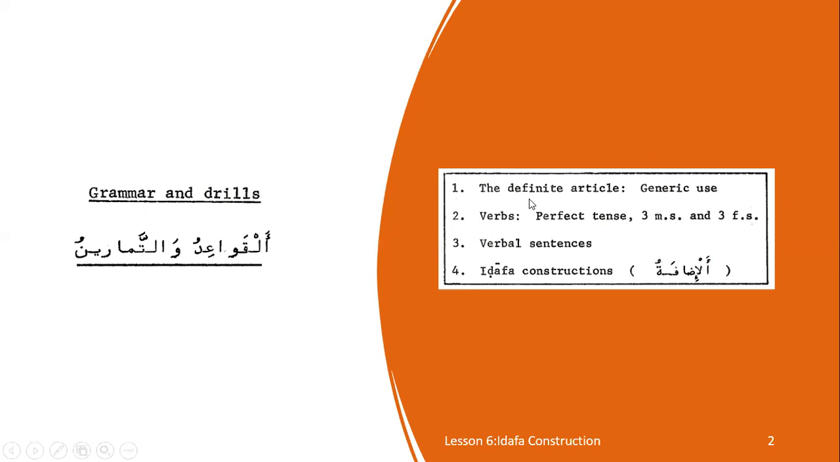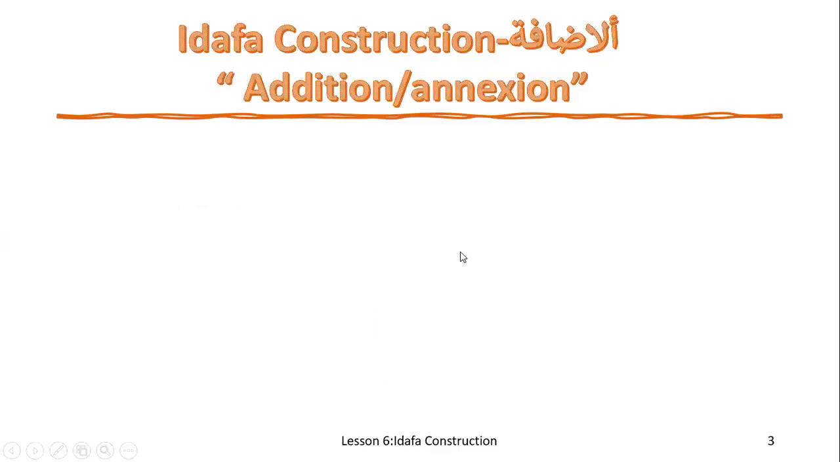So in this chapter we've covered the definite article when used in terms of generic use. Then we have done the perfect tense, which means past tense basically, and we've done the third person masculine singular and third person feminine singular. Verbal sentences, sentences which contain a verb in the beginning, are called verbal sentences. Now we are going to do idafa construction, and let's see what that means.